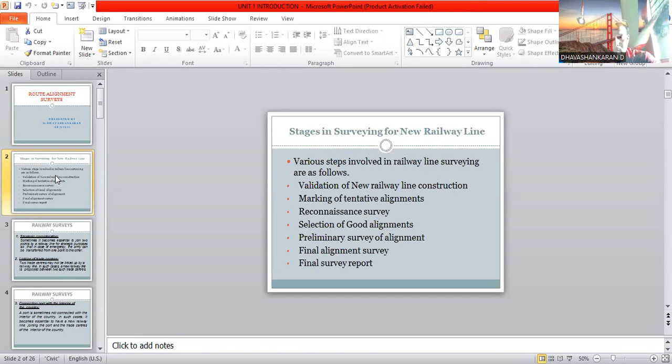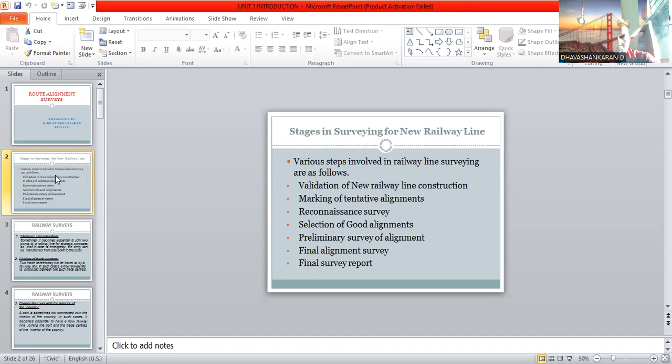The first one is validation of new railway line construction, marking tentative alignments, then recognition survey, then selection of good alignments, then preliminary survey of alignment, then final alignment survey, then final survey report. So these are all included in the stages of new railway line construction.